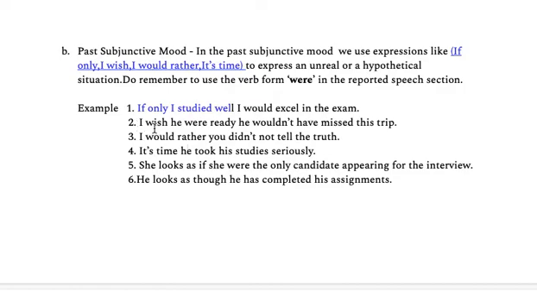Similarly, I wish. Generally, with the grammar rule, we should have used he was, but in the subjunctive mood, which is an unreal situation, always use were. It takes were. I wish he were ready. He wouldn't have missed this trip. I would rather you did not tell the truth. It's time he took his studies seriously. So it's time is another expression for the past subjunctive mood.